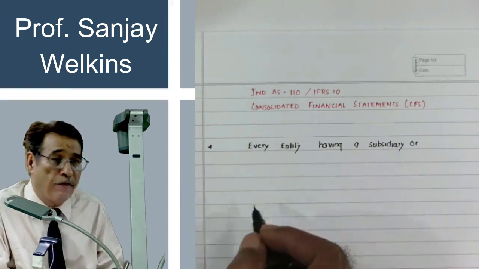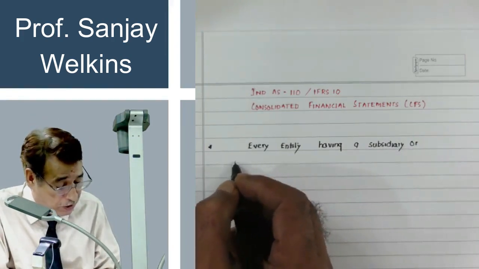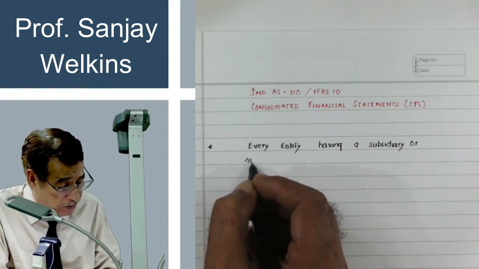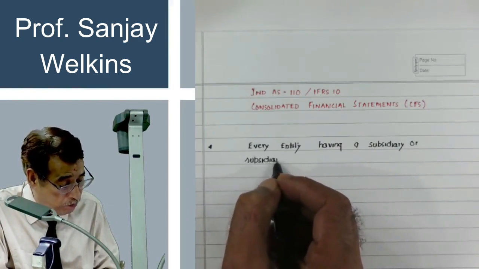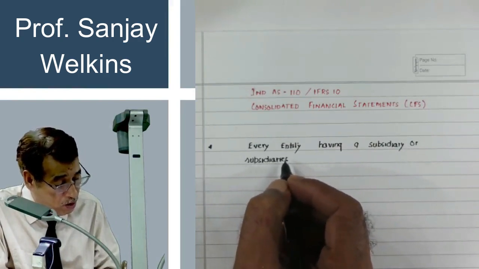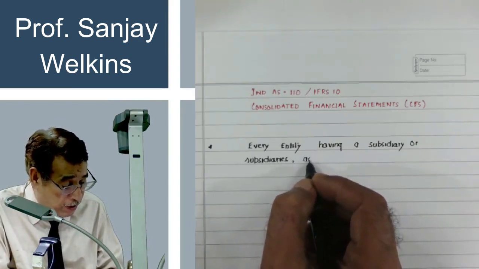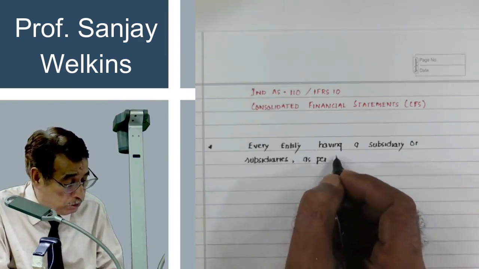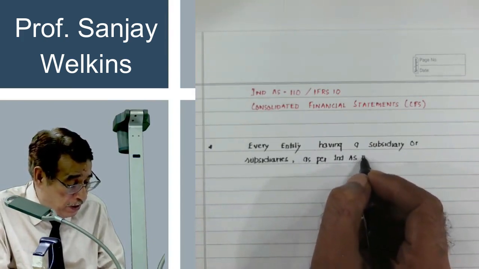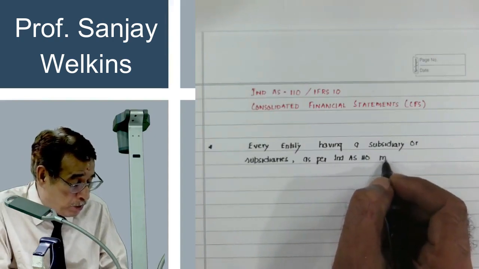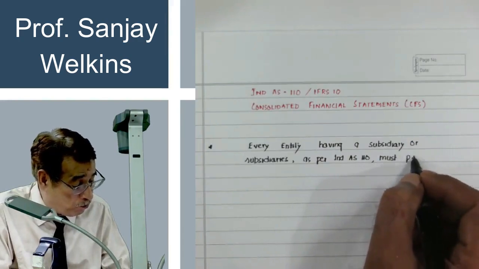You may have one subsidiary or more than one subsidiary. Every entity having a subsidiary or subsidiaries, as per Ind AS 110, must prepare what?